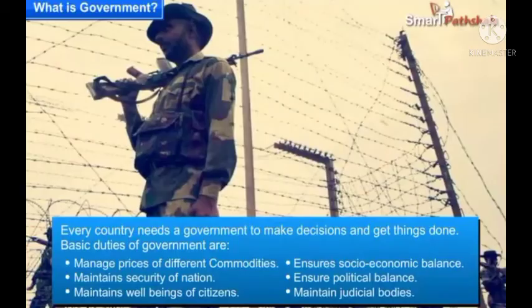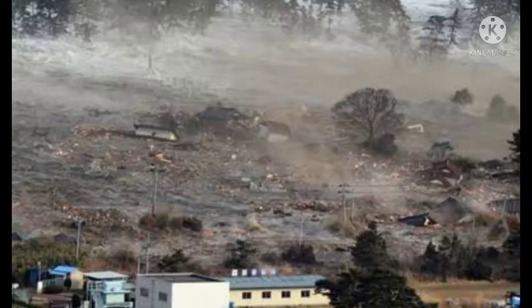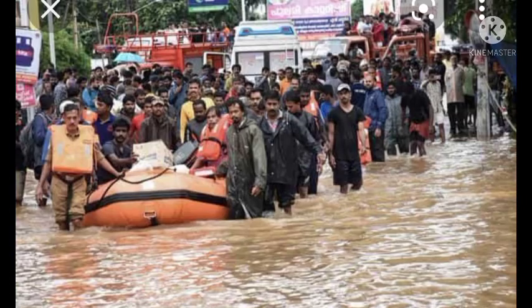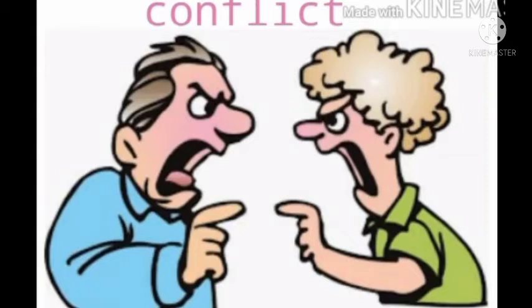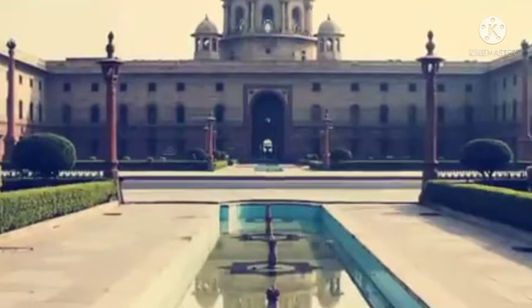The government also has the job of protecting the boundaries of the country and maintaining peaceful relations with other countries. It is also responsible for ensuring that all its citizens have enough to eat and have good health facilities. When there are natural disasters like the tsunami or an earthquake, it is the government that mainly organizes aid and assistance for the affected people. If there is a dispute or if someone has committed a crime, you find people in a court. Courts are also part of the government.